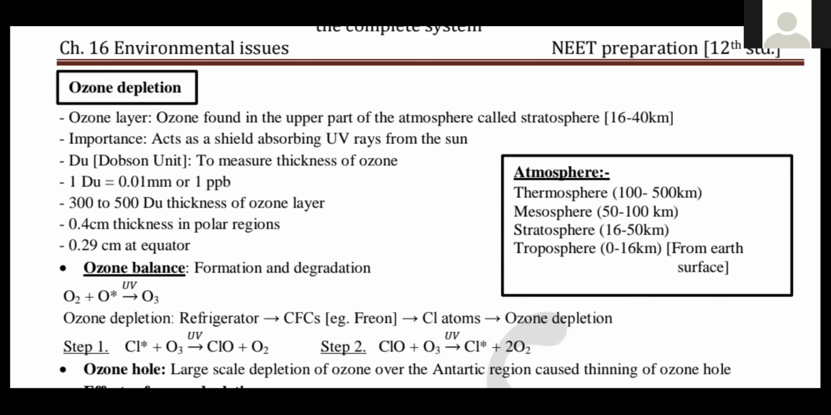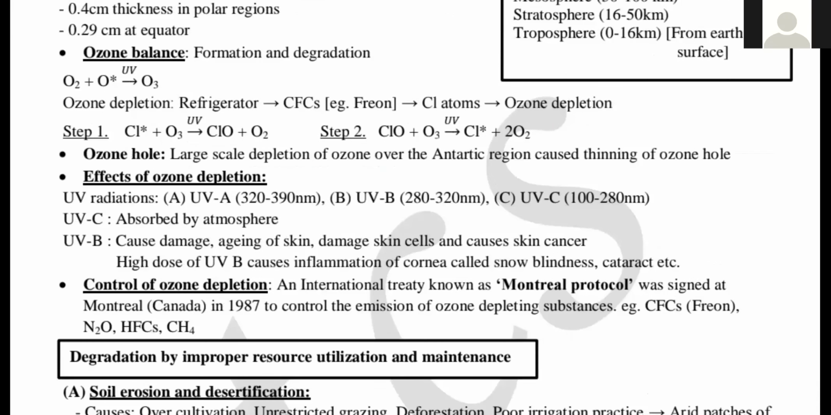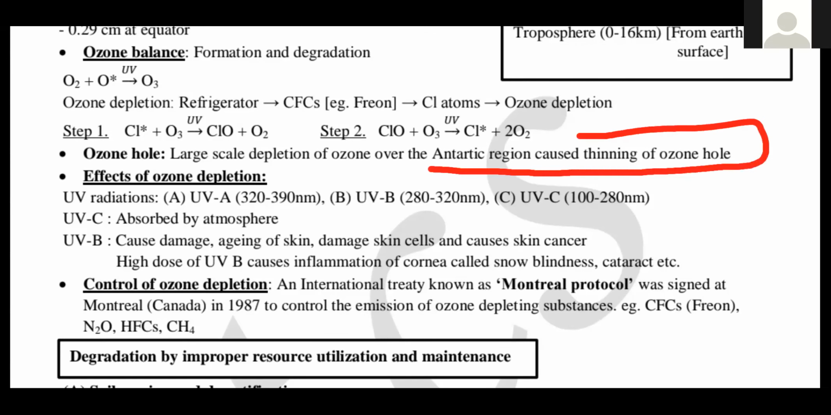This is the reason that the ozone layer gets depleted, right? When the ozone layer gets depleted, meaning its thickness gets reduced, we call that the ozone hole. Large scale depletion of ozone over the Antarctic region is caused by thinning of the ozone layer. The ozone hole is created over the Antarctic region.